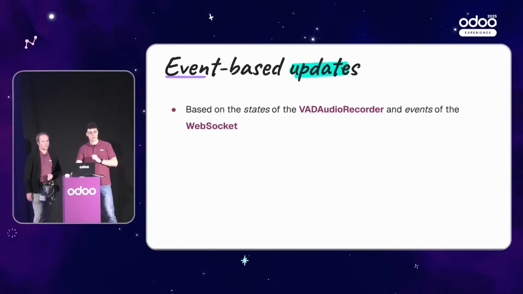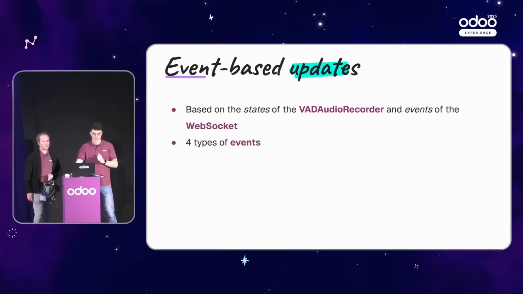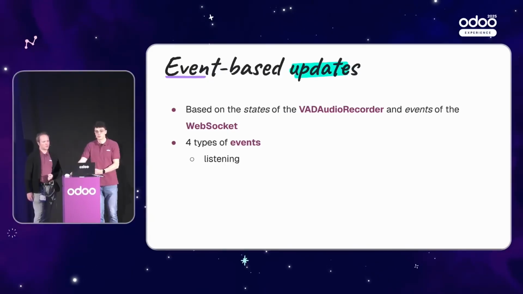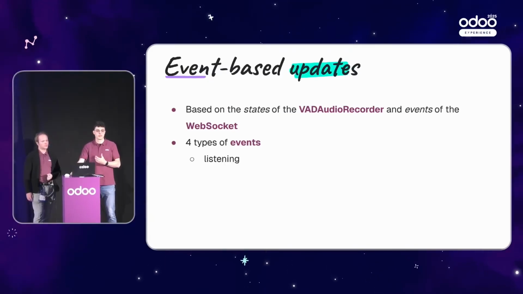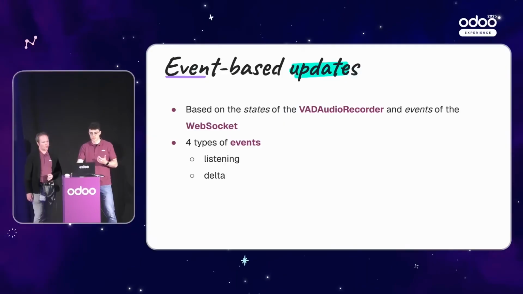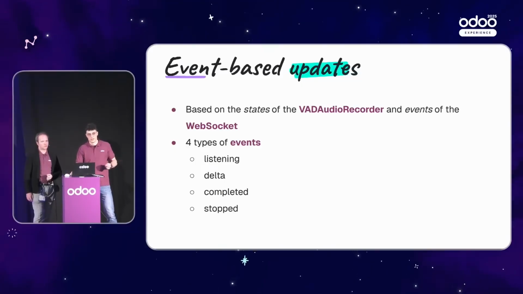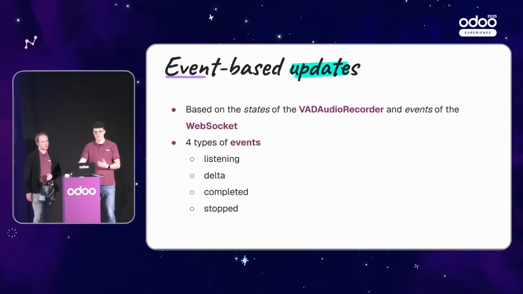And so you have 4 types of events. The first type of event is the listening event, which is the one that is enabled by default when you start the component, and that will be used when you don't have any other types of events. The second one is the delta, which is used when you stop speaking. Then you have the word-by-word completion. These are received by delta events. Then you have the completed event for the whole sentence chunk. And finally, when you stop the recording, the stop event, which is the last one that you receive for the voice transcription.